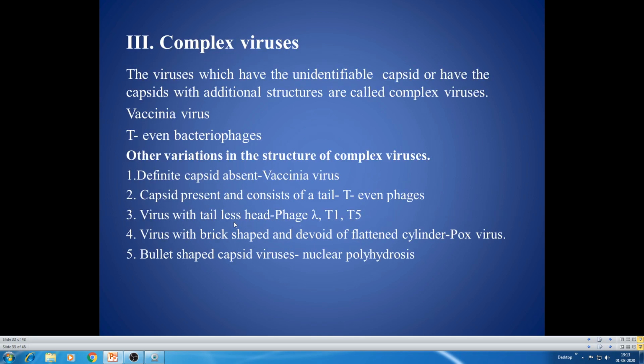Then there are viruses with a tailless head, such as phage lambda and the T-odd phages, T1, T5, T7. There you can see only the head; there is no tail. Such types of bacteriophages are also there. Then there are viruses that are brick shaped, such as poxvirus, and bullet shaped capsid viruses, such as nuclear polyhedrosis virus. So these are all complex structures. They are not considered a normal type, as they have some additional features. That is why they are called complex viruses.